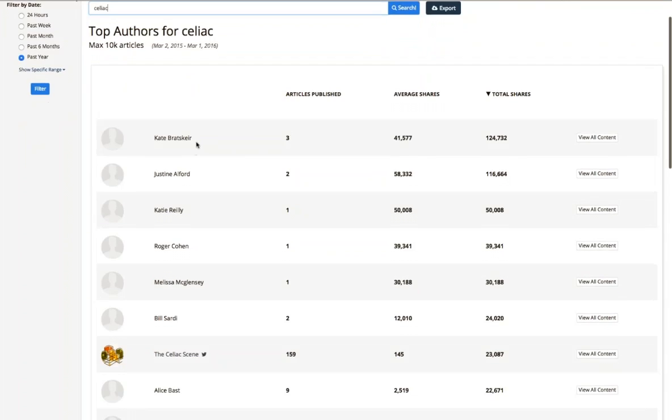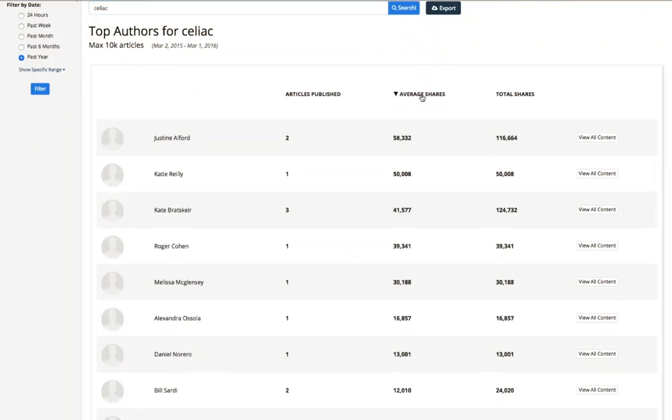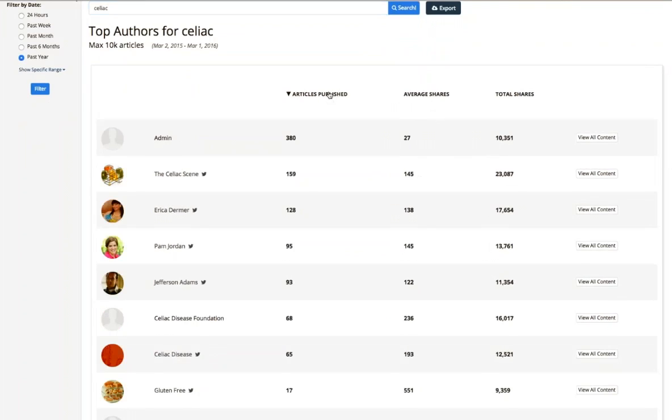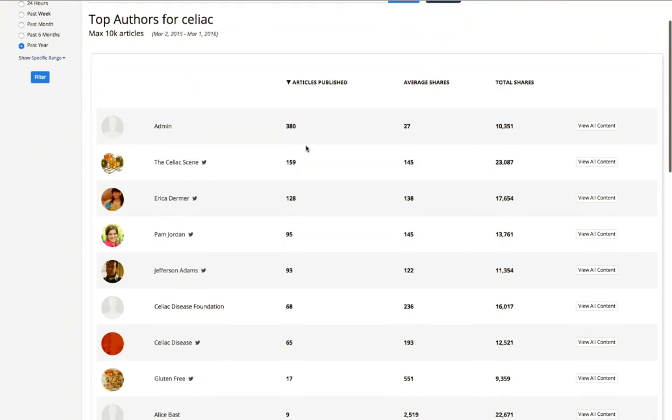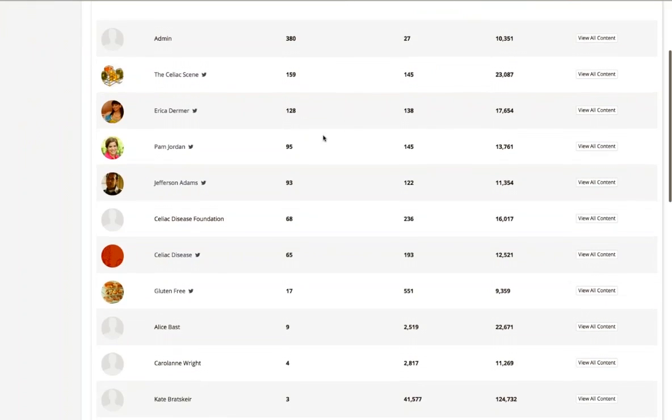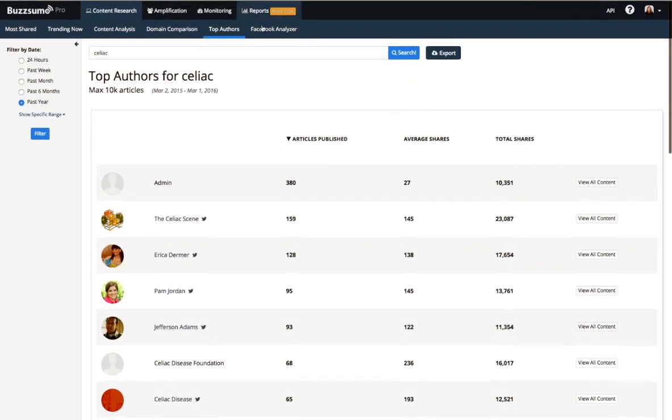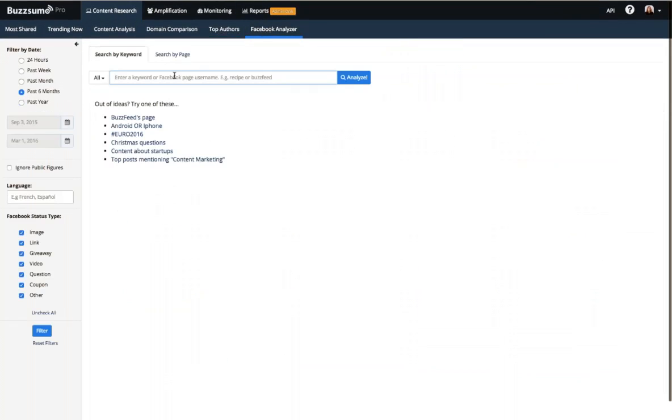It shows you whose content has gotten the most total shares. You can also sort this to see the people whose content has gotten the most average shares, and you can use this to see the people who have published the most content on your topic as well. When we can, we will give you the Twitter contact information for individuals. All right, let's take a look at the Facebook Analyzer now.